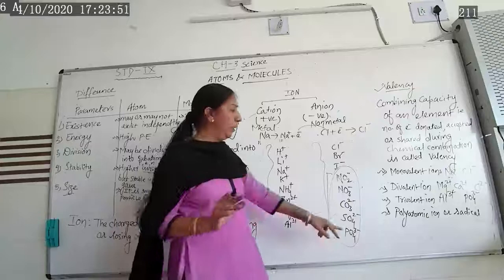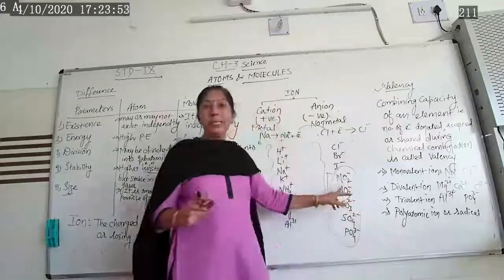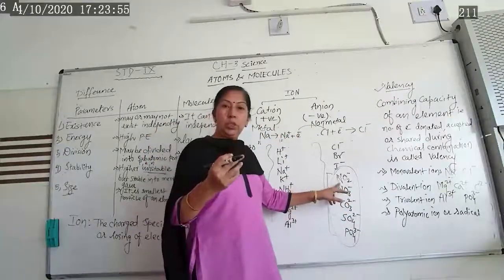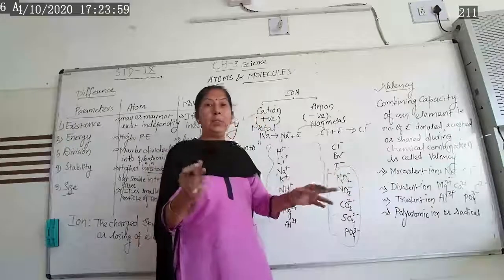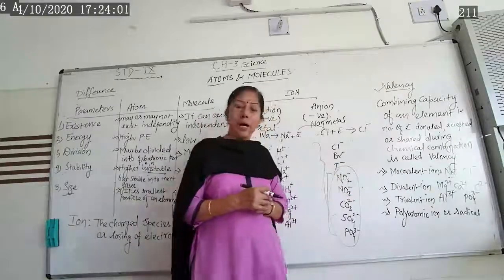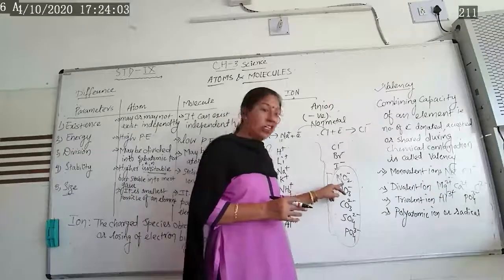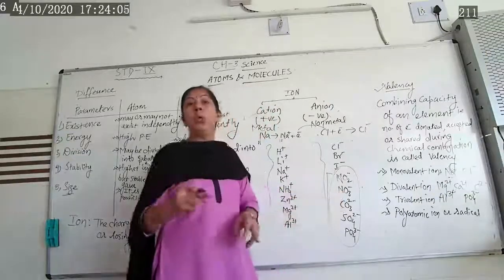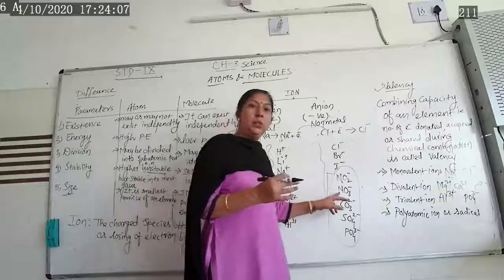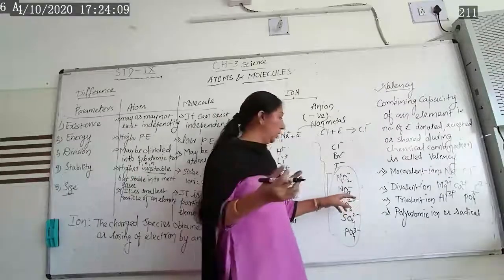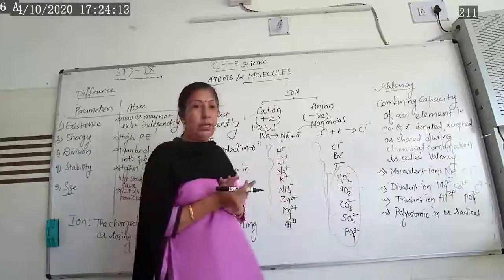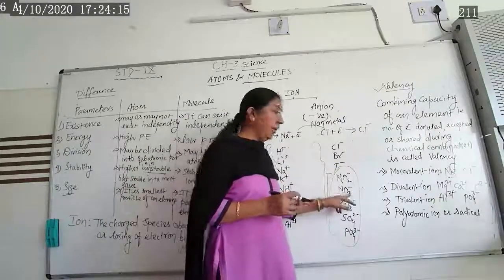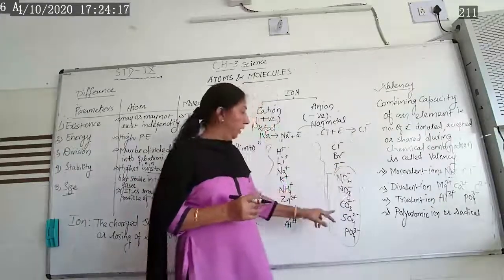Is it clear? Poly means what? Many. So nitrate: nitrogen is a single atom, oxygen is a different atom, combined together they form an ion called nitrate, NO3. So one is the nitrogen atom, another is oxygen. 3 oxygen atoms and 1 nitrogen atom combined together form an ion, a radical called polyatomic.